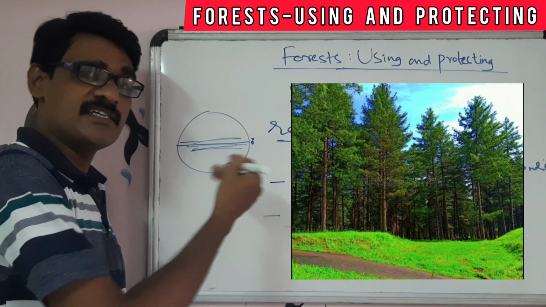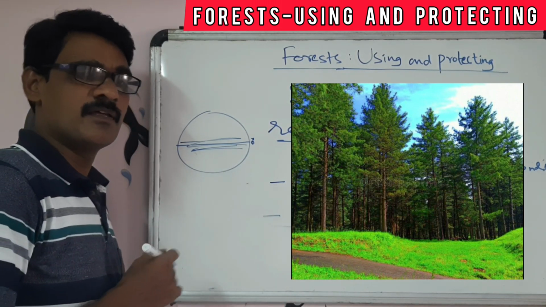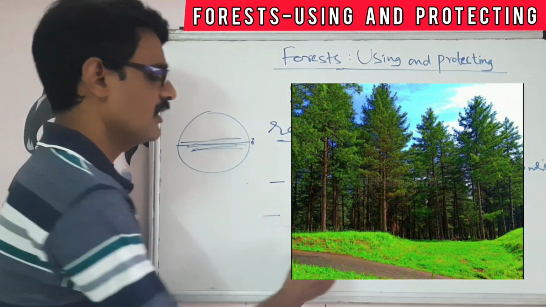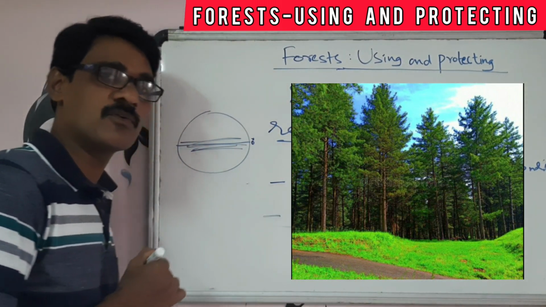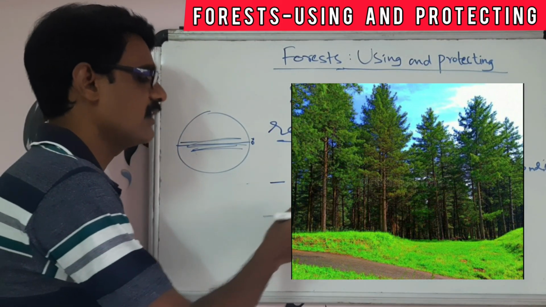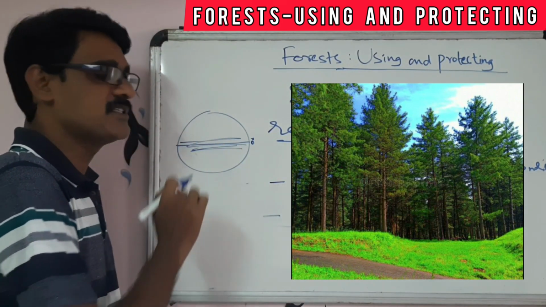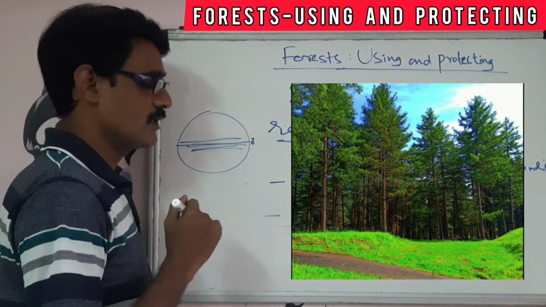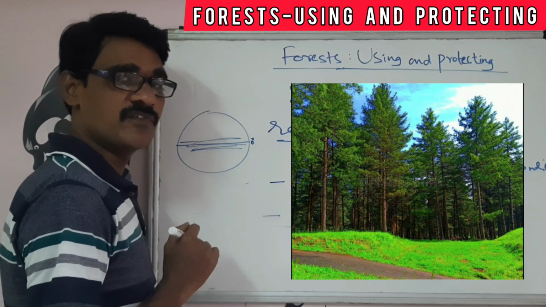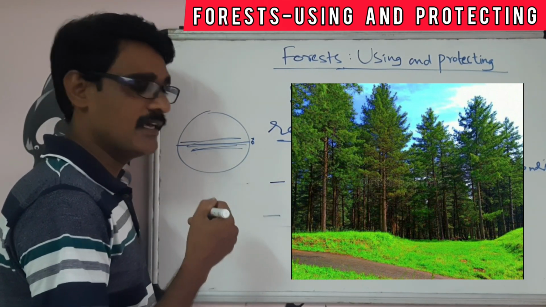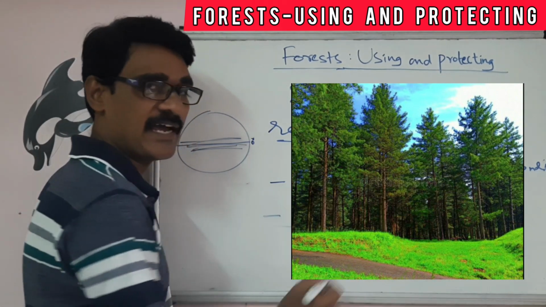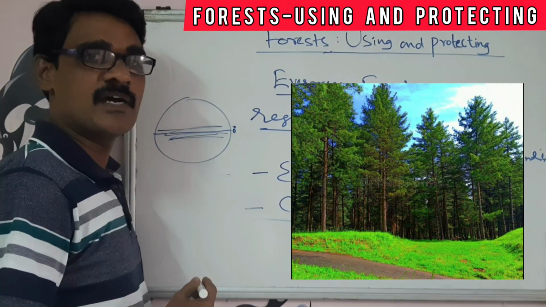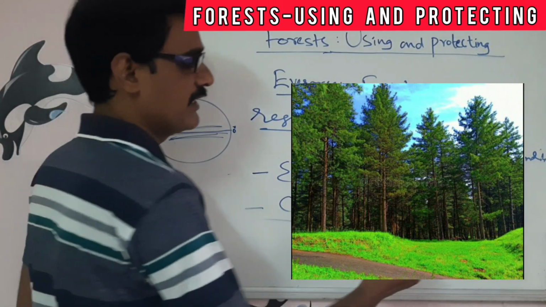These trees cannot bear flowers; in place of flowers, they bear cones. As they have cones, they are called coniferous trees. The best example for coniferous trees is the pine tree. So this is about the coniferous trees we can see in the Himalayan region, and this type of pine tree will have thin, needle-like leaves.